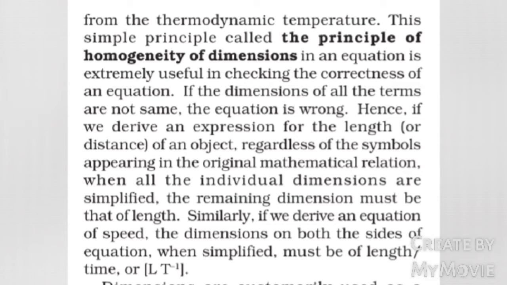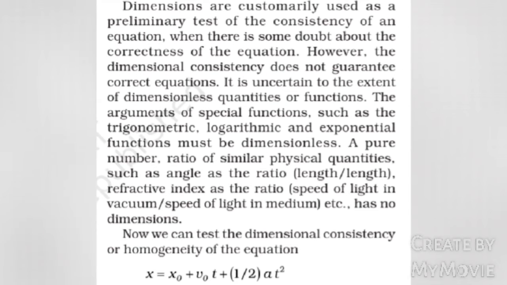Hence, if we derive an expression for length or distance of an object, regardless of the symbols appearing in the original mathematical relation, when all the individual dimensions are simplified, the remaining dimension must be that of length. Similarly, if we derive an equation of speed, the dimension of both sides of the equation when simplified must be length by time, or L t^-1. Dimensions are customarily used as a preliminary test of the consistency of an equation when there is some doubt about the correctness of the equation.